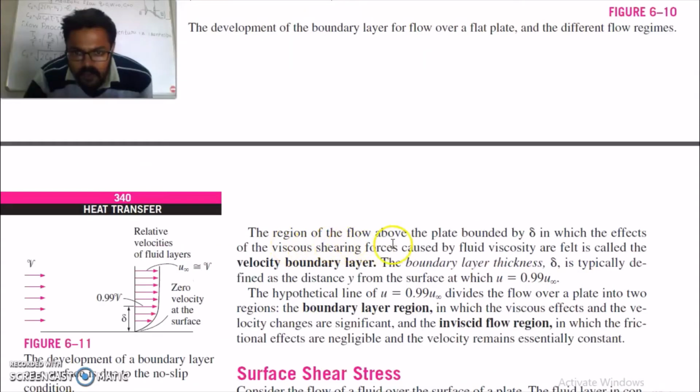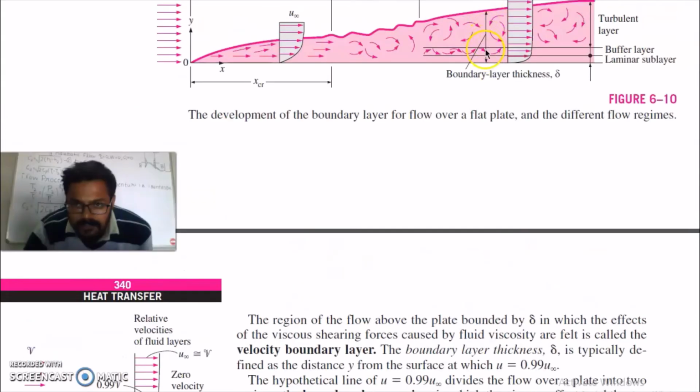The region of flow above the plate bounded by delta, in which the viscous shearing forces caused by fluid viscosity are felt, is called the velocity boundary layer. So this region is called the velocity boundary layer.